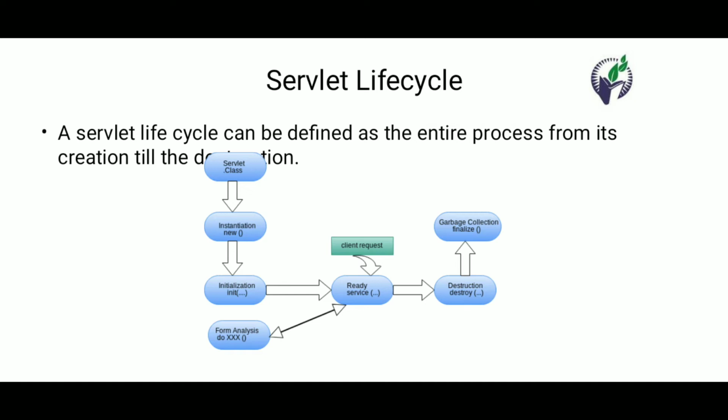This is done in the service method. Then the last step is the destruction, or we can say destroying the servlet. The execution of the servlet is done and the service method performs all the tasks defined in the doGet method.